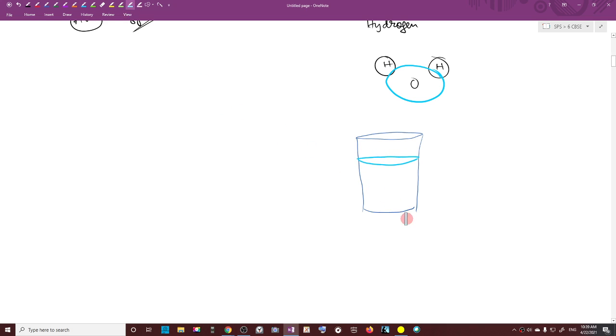If you fill this glass with water, what will you see? If you look at any portion of this glass, if you take out this portion, this will be water. If you take out this portion, this will also be water. Is that clear? That means it is a homogeneous mixture. Is the idea clear to all of you?